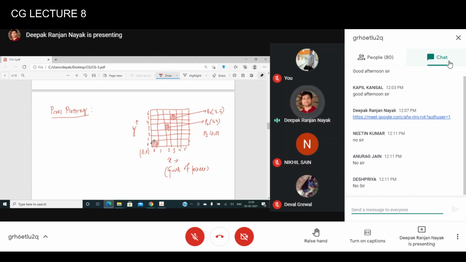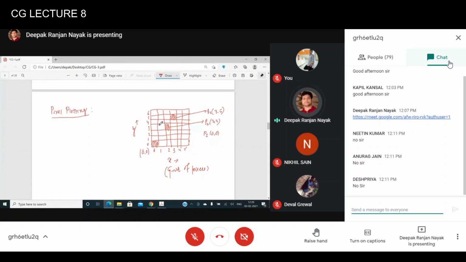And these are all called pixels, which have some coordinate values, with the origin at 0, 0 at the bottom left-hand corner. The intersection points, here 0, 0, here it is 2, 3, are called the individual pixels, right?